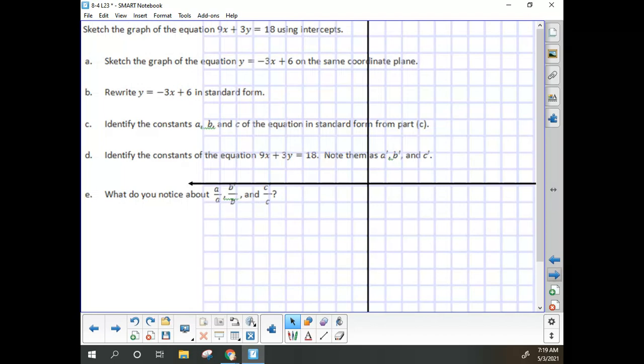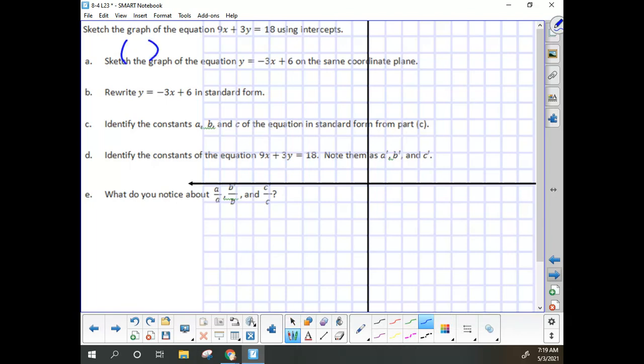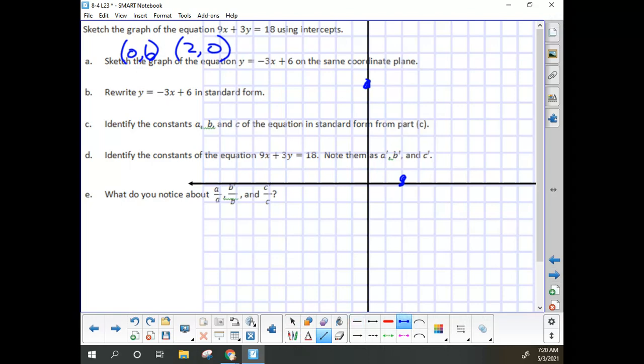Next part, lesson 23 stuff. We're supposed to sketch the graph 9x plus 3y equals 18 using the intercepts. So I need a 0, 6, right? Because 0 plus 3 times 6 is 18. And I need a 2, 0, because 2 times 9 is 18 plus 0 is 18. So over 2 and 0, and up 0 and 1, 2, 3, 4, 5, 6. Something like so. We'll take a look at this line.